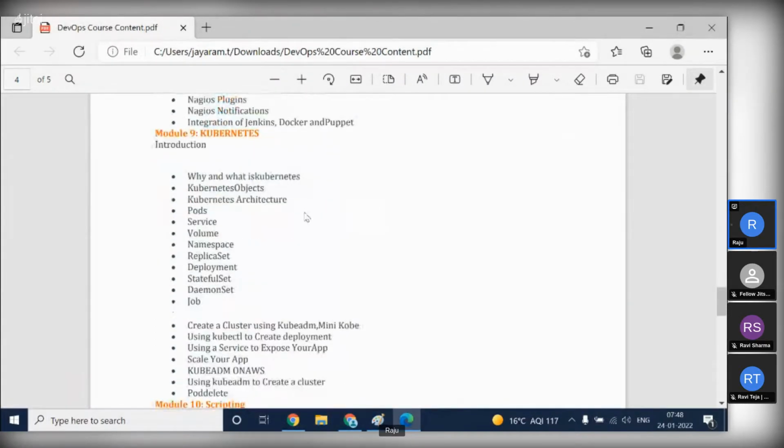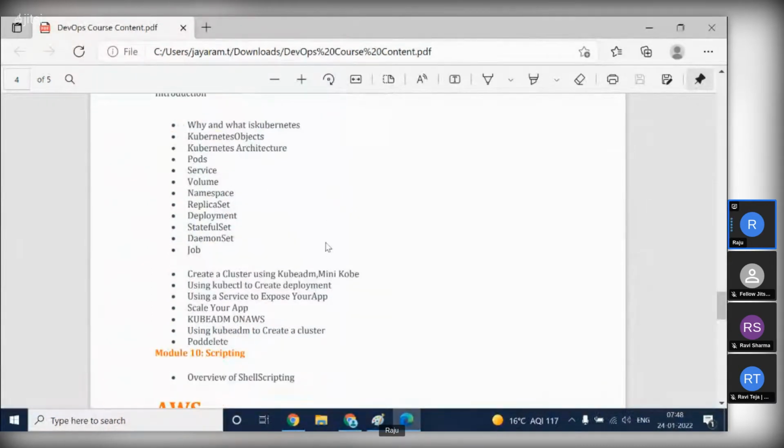Okay. For Kubernetes, you have to focus mostly on Docker containers and Kubernetes only, because Kubernetes has a huge market. So we covered everything in Kubernetes also.